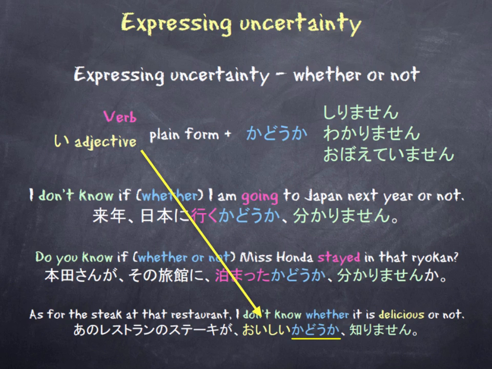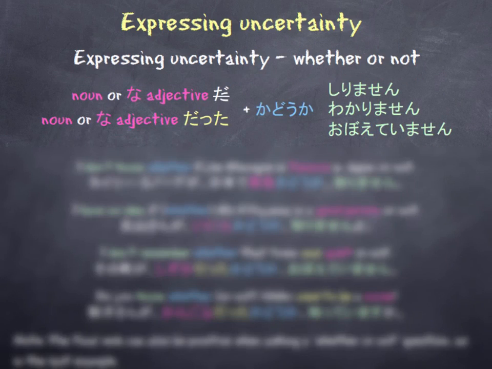So it changes from delicious to whether or not it is delicious. And then we finished with shirimasen, which again means I don't know. Now, to do the same thing using a noun or a na adjective, what we need to do is, if the sentence is in its present tense, we're going to simply attach kadoka to the noun or na adjective and finish with shirimasen, wakarimasen, or oboeteimasen.